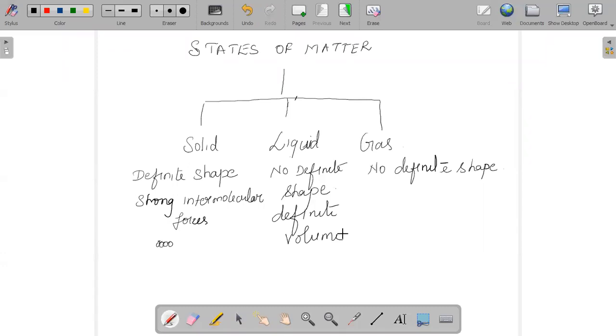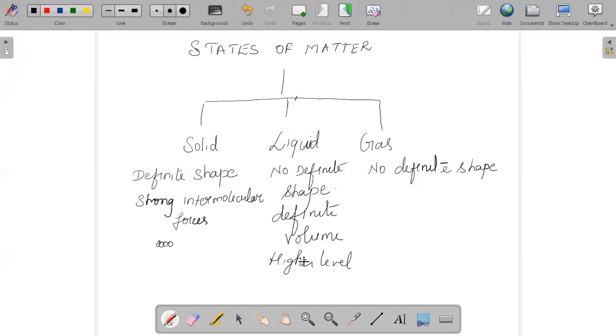Why does it have a definite volume? The answer is because of the weaker intermolecular force of attraction compared to solids. And since the intermolecular force of attraction is weak, they are able to flow from a higher level to a lower level.